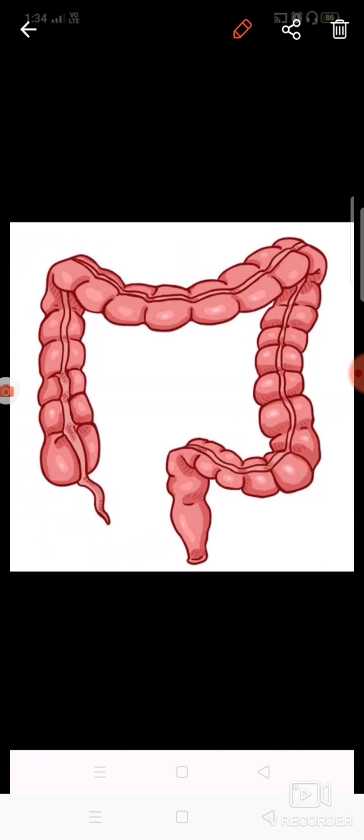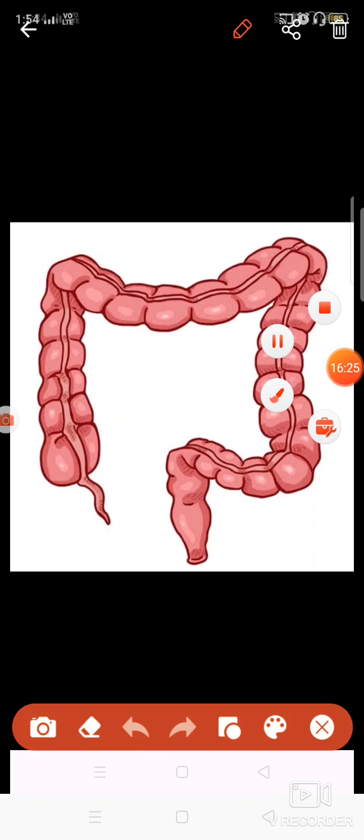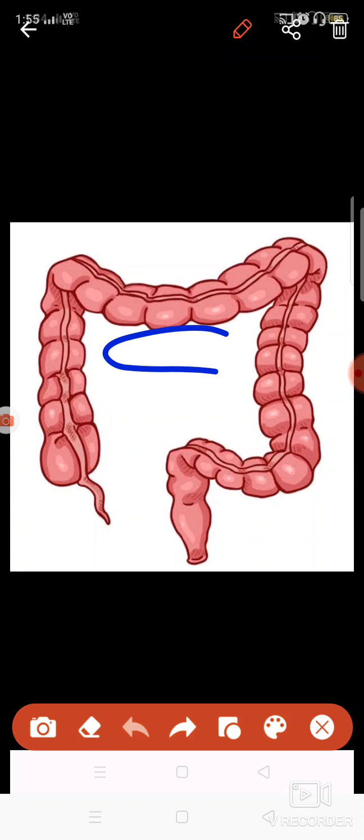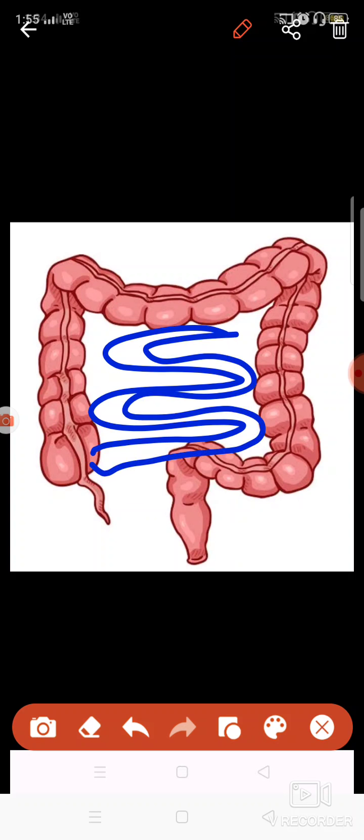Okay, then you see this is the large intestine. This complete part is known as the large intestine. Its another word is colon. You see here it is the small intestine and it is connected here somewhere, and from here when the food is passed, mostly the waste products are present, but some minerals, some salts, some nutrients are still present.